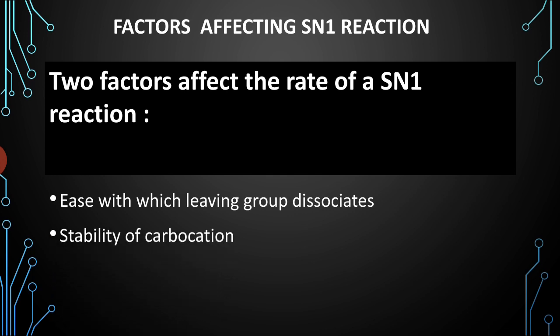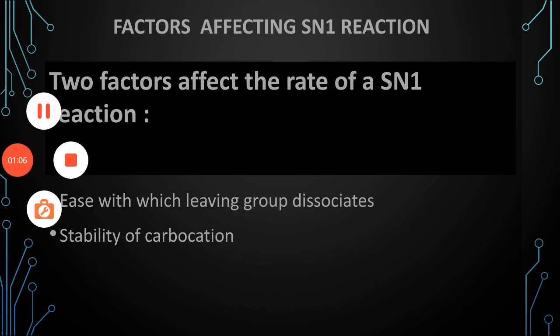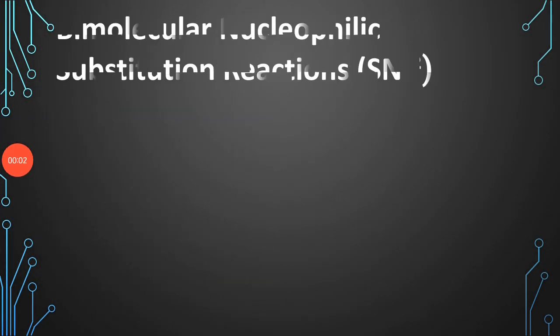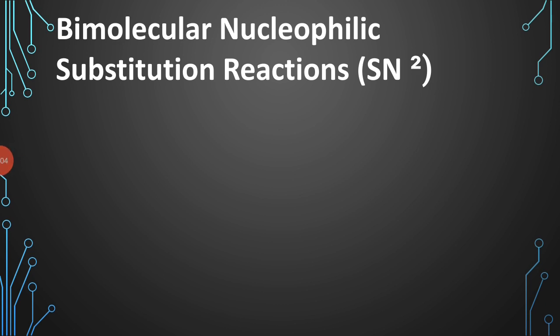Okay, and the second factor is the stability of carbocation. So the more stable the carbocation, the more easily the reaction will take place. Okay, so these are the two fundamental factors that affect the rate of SN1 reaction. And in SN1 reaction, there is no role of nucleophile on the rate of the reaction because the rate of reaction does not depend upon the concentration of the nucleophile. Okay, understood? Next type of reaction is bimolecular nucleophilic substitution reaction.